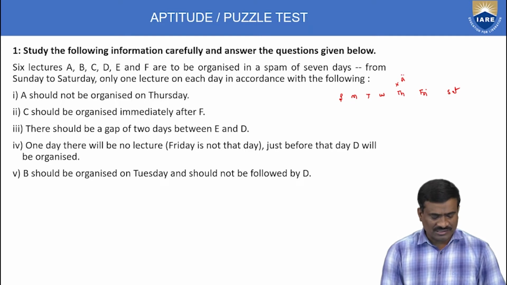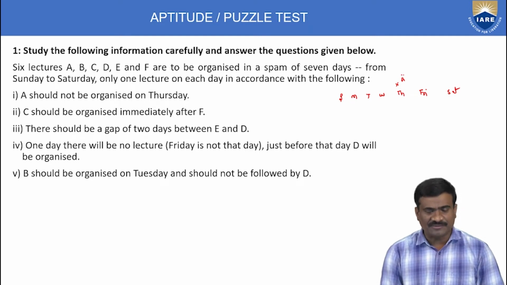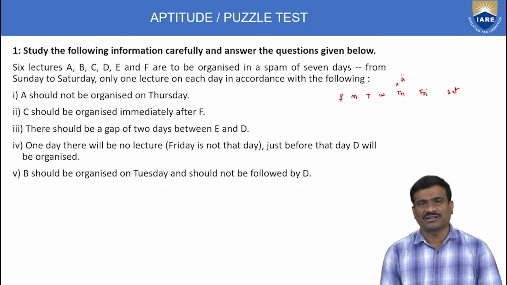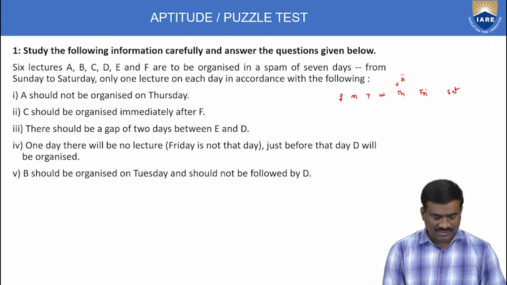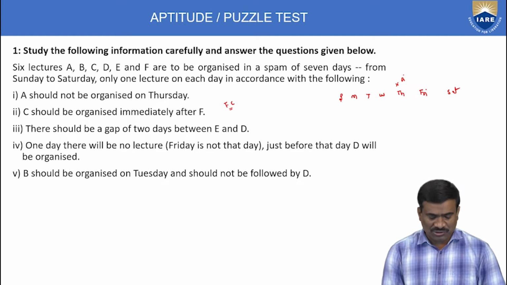Second, C should be organized immediately after F, so F then C. Third statement, there should be a 2 days gap between E and D. E and D, both are the same, number of days between E and D only 2 days.